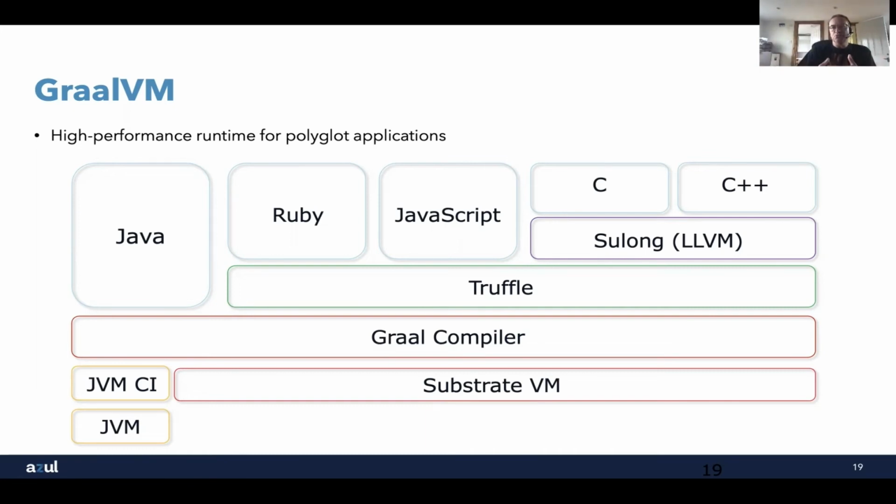What that will do is generate an intermediate representation, which we can also do from scripting languages like Ruby and JavaScript. And then the Truffle framework is what will be used to generate from that something we can then compile using the Graal compiler. On the Java side, we don't need Truffle because we already have bytecodes. So what we would do is take those bytecodes and pass them into the Graal compiler. Graal compiler is written in Java itself. And what it will do is essentially compile bytecodes into native instructions.